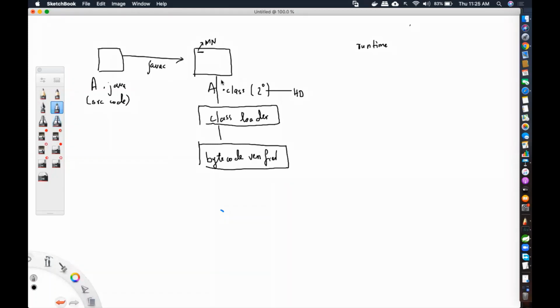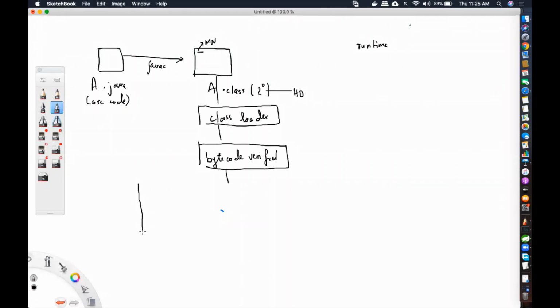So in that sense, Java is a very secure programming language. If somebody tries to alter the exe file, or in this case, the executable file of Java, which is the .class file, the bytecode verifier will flag you. So over here, what happens? Once your .class is a verified .class file, then only it will be loaded into memory.